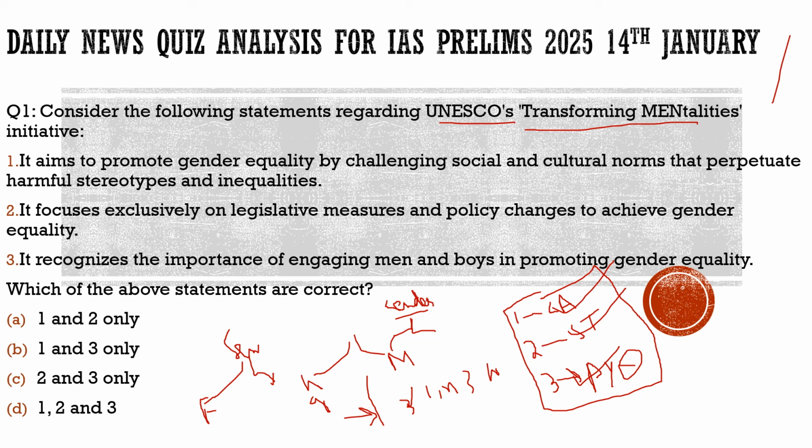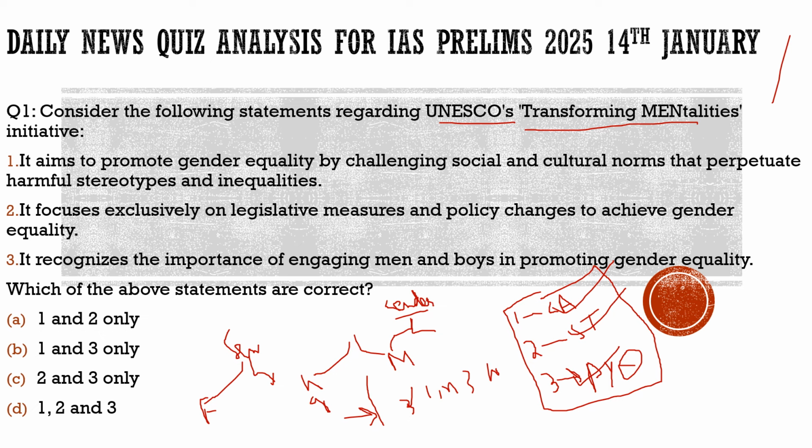In a nutshell, I would conclude now, it is saying that if these things are fed to the child from a very young age, then only can we achieve the society we are dreaming of, which we have been working for over the last centuries. That is how women can get the equal status they are dreaming of. That is how violence against women from the men's side can be curbed. This is all about this. I hope you understood the discussion and also UNESCO's transforming mentalities.